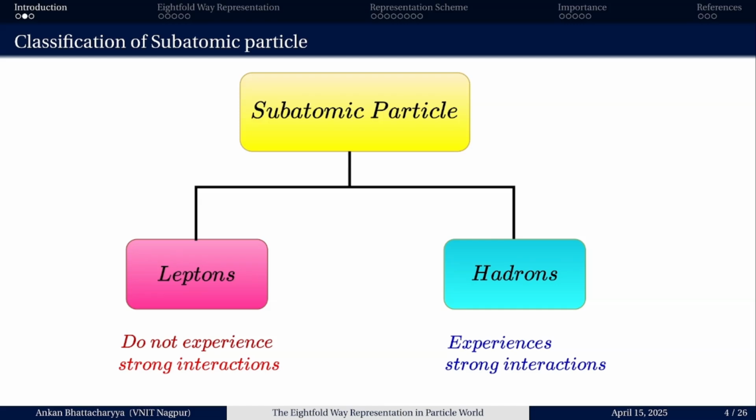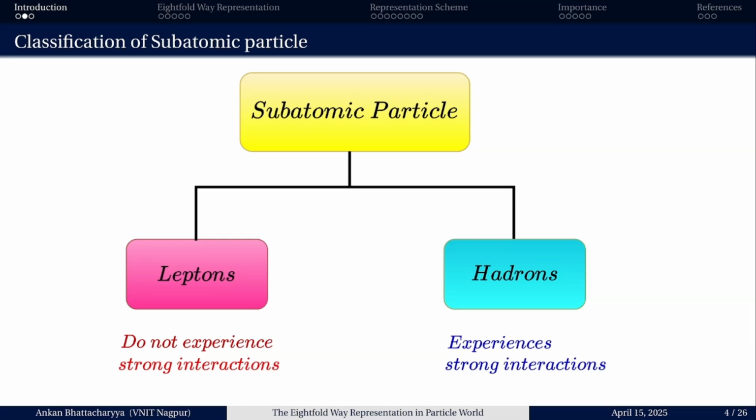Subatomic particles are broadly classified into two classes, leptons and hadrons, out of which leptons correspond to the elementary particles, the smallest indivisible elementary particles, that cannot be broken into further smaller particles. And the other, more important feature, is that they do not experience any strong interaction.